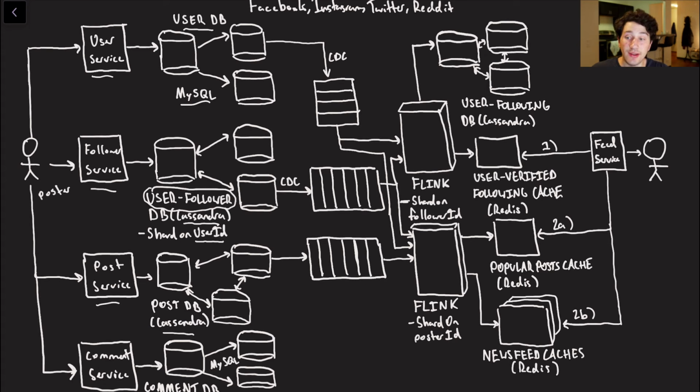Totally understand if you think that the write ingestion is not going to be fast enough there. If you can think of a single leader database that uses LSM trees, maybe that would be better. Could be something like HBase. Who knows? So now the thing is that we've got all of these change data captures, and this is where we start reaching the middle of our setup because we have all of our Flink nodes. So we've got two Flink nodes. The first is what I would call like the following Flink node, because this is going to help us generate all of our derived data in order to actually make faster queries for things like loading a user's following or figuring out who they follow that is verified.